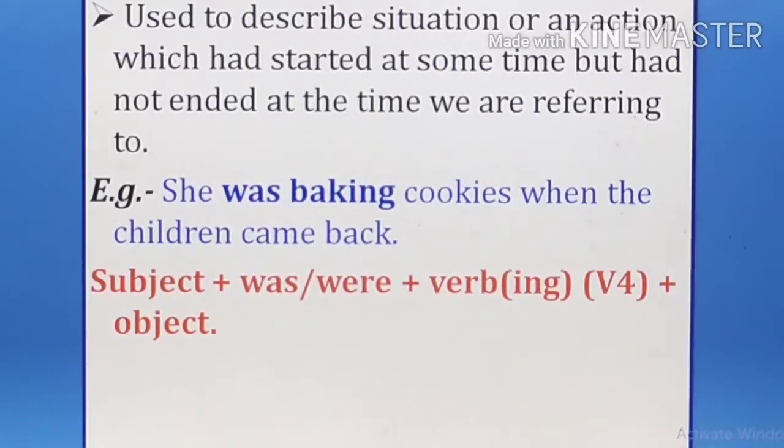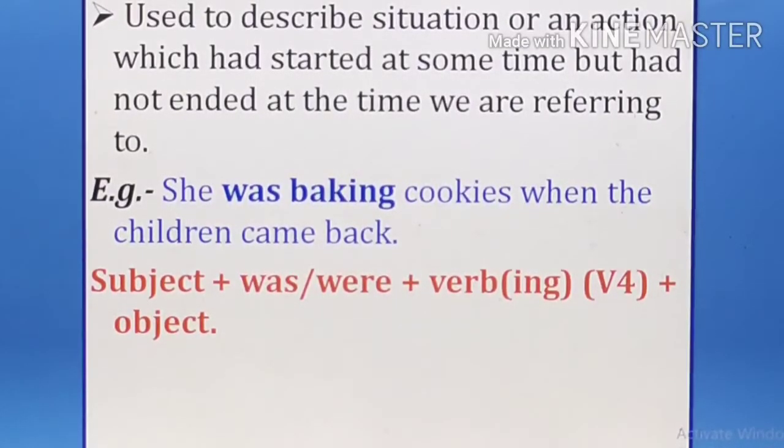So this is the past continuous tense. For example, she was baking cookies when the children came back. So the particular time is given here, that the children came back. So the time was when the children came back, she was cooking. That means the action was going on at that time when the children came back, isn't it?